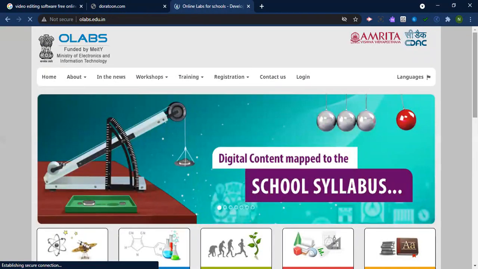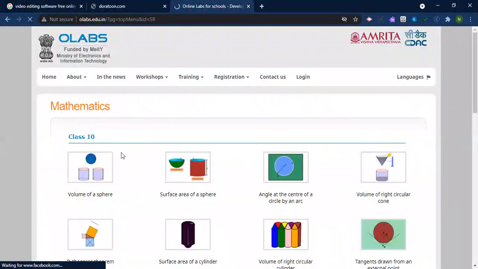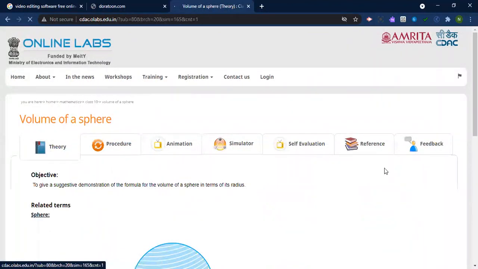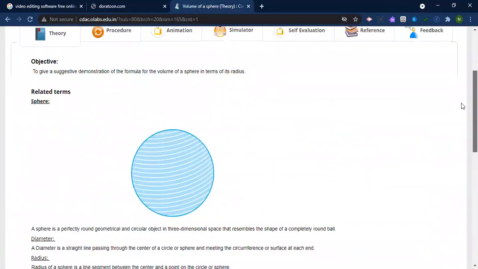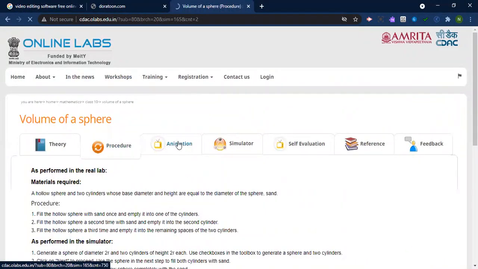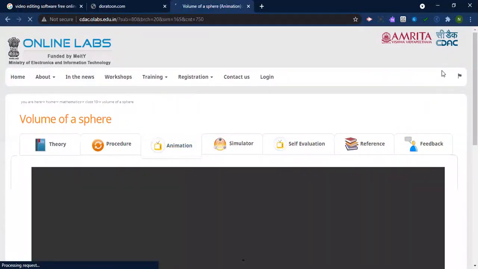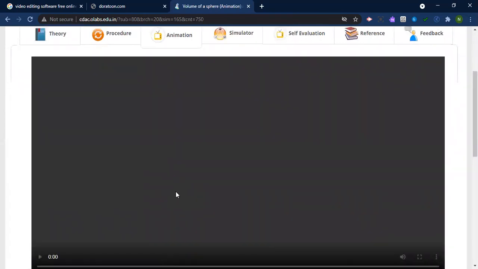Suppose you want to perform experiments regarding maths, you can just click on this maths. Suppose you want to perform an experiment regarding the volume of a sphere, just click on this. The theory part is given over here related to the sphere: diameter, radius, volume, everything is given over here, and your procedure is given over here. And after this procedure, a short animation is given over here. You can show this animation to your students.